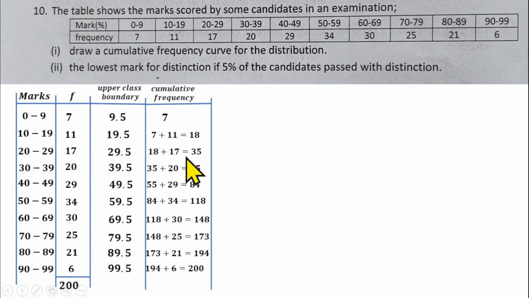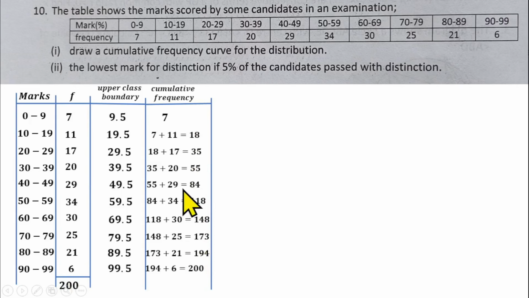And how do we know that you are right or wrong? When you're accumulating your frequency, the last number you're going to get here must be equal to the sum of the total frequency here. So the sum of the frequency must be the same thing as the last cumulative frequency you're going to get here. So if it's different, that means you are wrong somewhere.